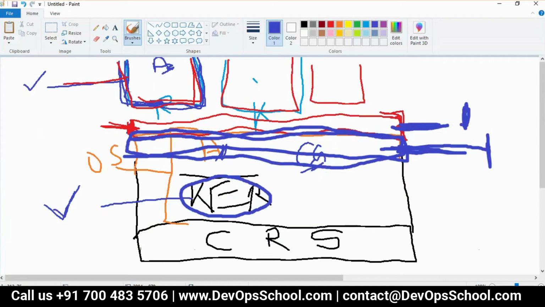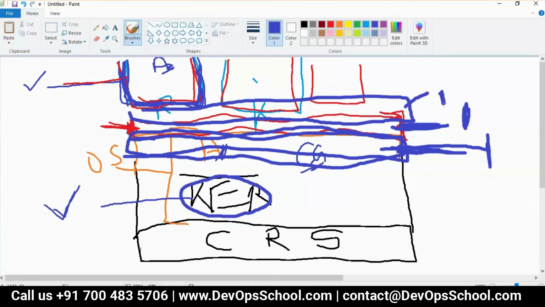N number of users get attached. And one network is also required. Why network? Because if you do not get a network, you will not be able to access the outside world. So one network also gets initialized. Only one network. Now, where is the network coming from?